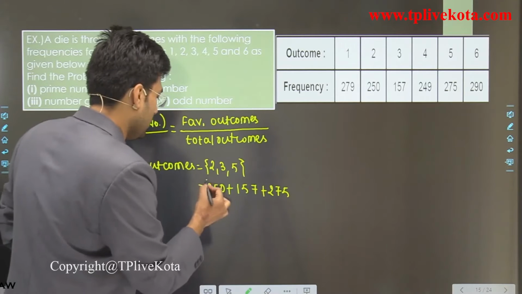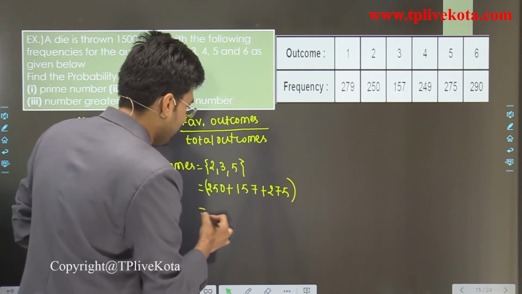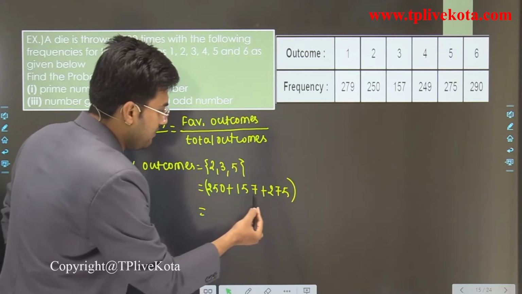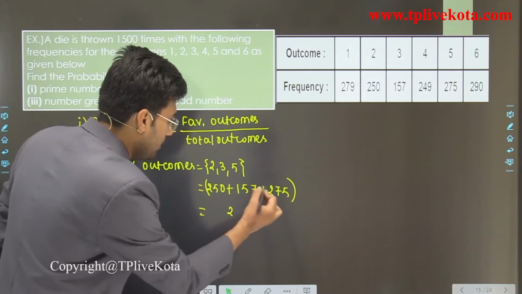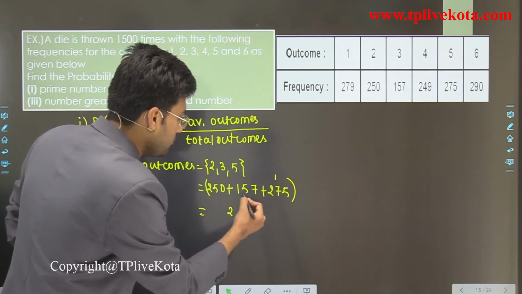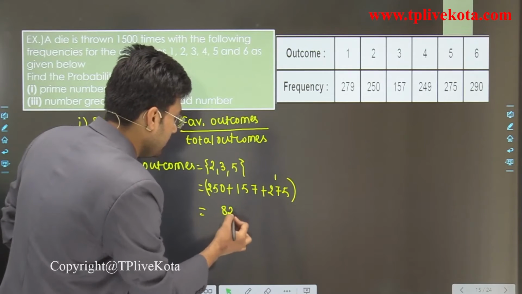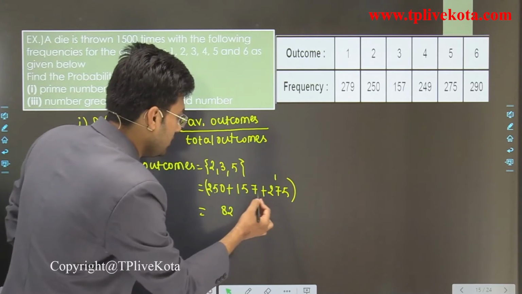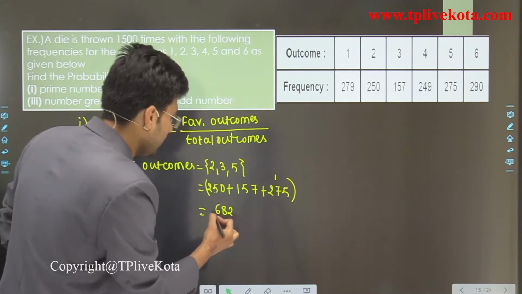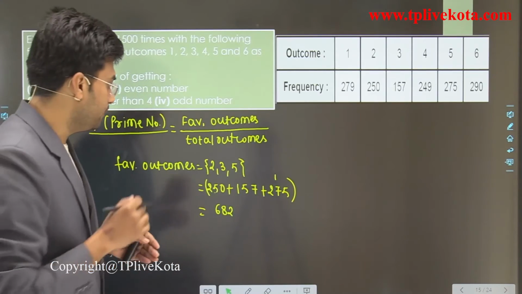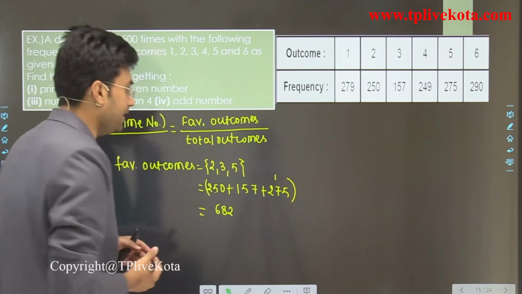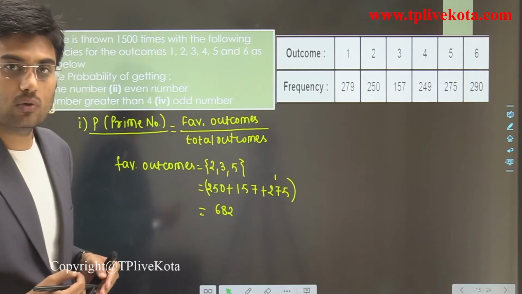Okay, so now let's add this. When we add this, what will we get? 0 plus 7 plus 5 is 12, carry 1, and so on, and we get 682. So these are the favorable outcomes.